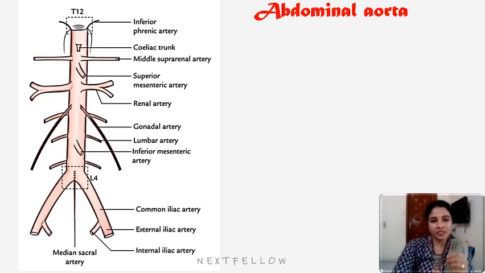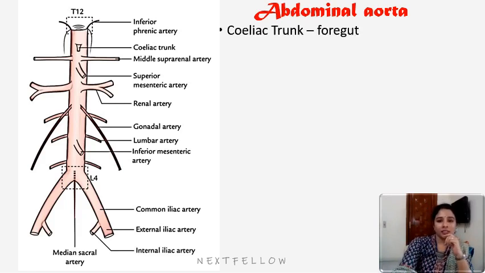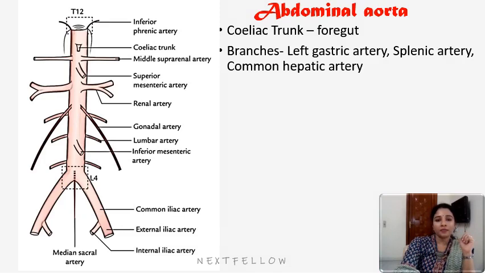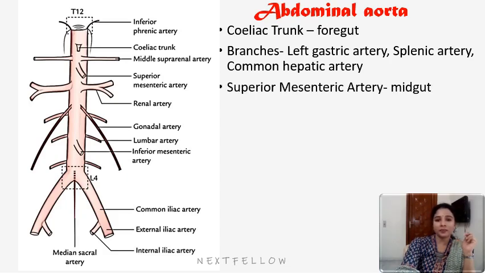So here we can see the celiac trunk, which is an unpaired branch arising from the ventral side of the abdominal aorta, which is a ventral branch. It is an unpaired branch. Celiac trunk is the artery of foregut. Then its branches are the left gastric artery, splenic artery and common hepatic artery. These are the branches of celiac trunk.